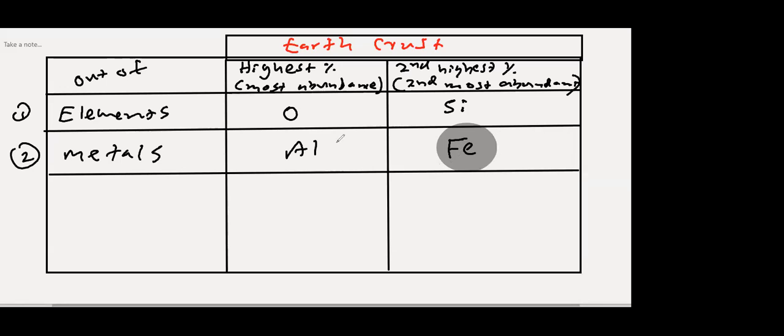Iron is available in the form of compounds, silicon in the form of silicon dioxide. Even though I wrote here silicon, pure silicon is very difficult to find. Iron is available in the form of iron oxide, hematite. Aluminium is available in the form of aluminium oxide. Oxygen is available again in silicon dioxide. There are different forms: silica, sand, minerals. So they exist in the earth crust, not in the pure form.